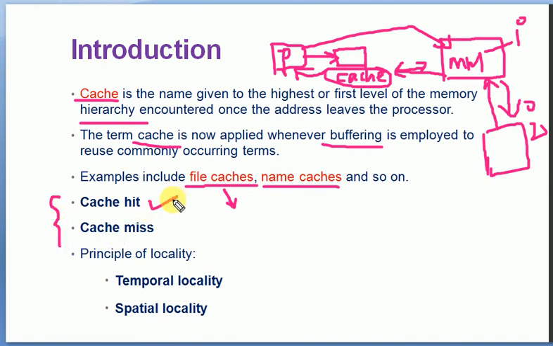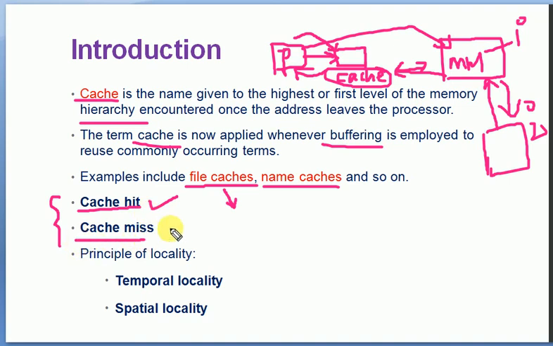A cache hit indicates that if the processor needs to access the data and it is available in the cache, then it is called a cache hit. The required data is available within the cache, which means a cache hit happens. That means the data is available.